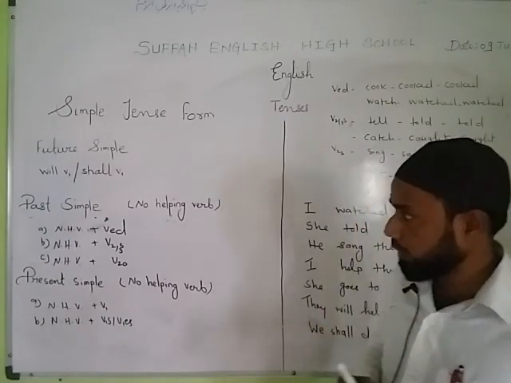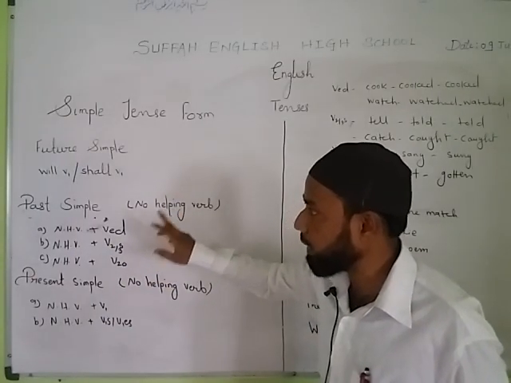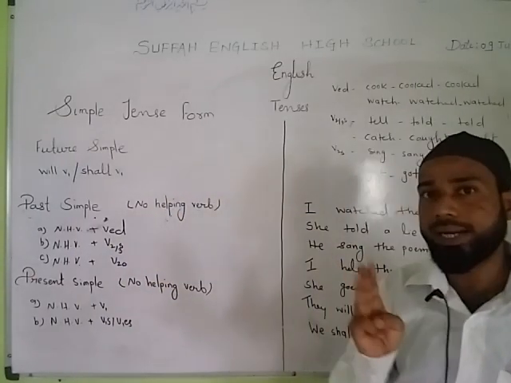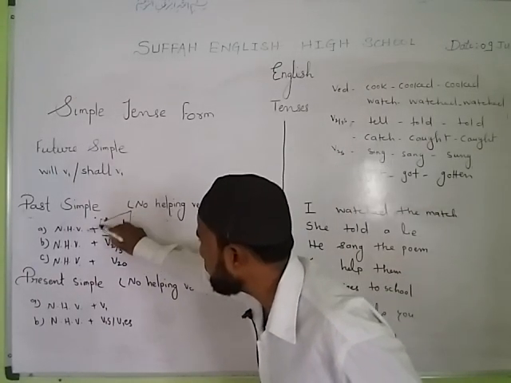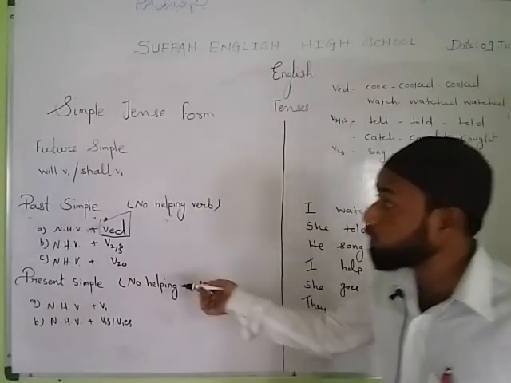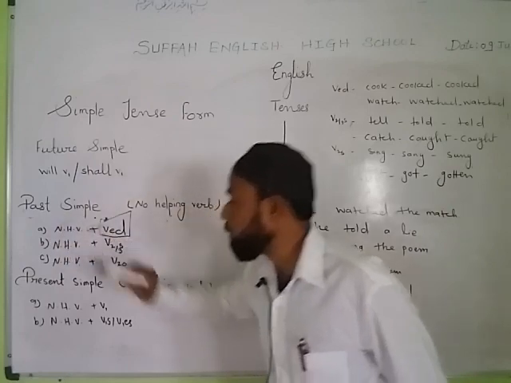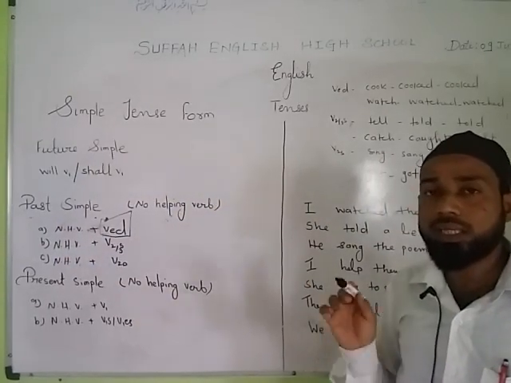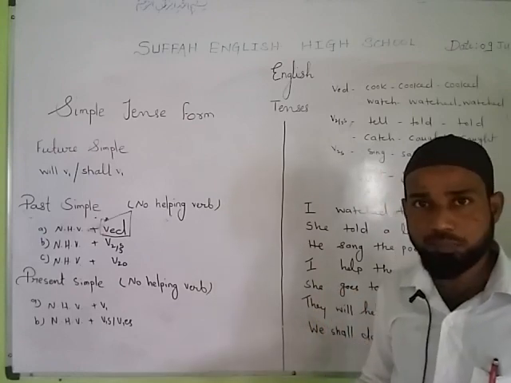For your facility, past simple has been divided into 3 categories. First, if you find ed in the end of any verb and there is no helping verb, NHV, it is past simple.